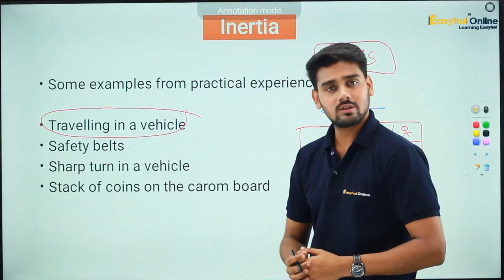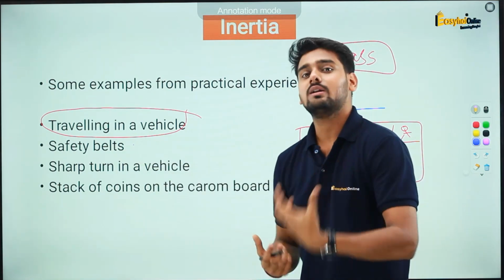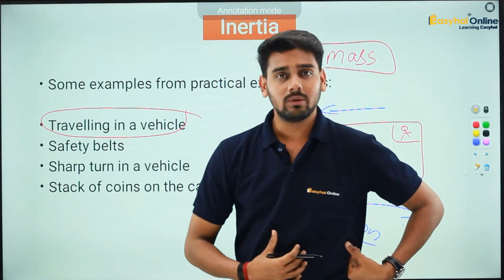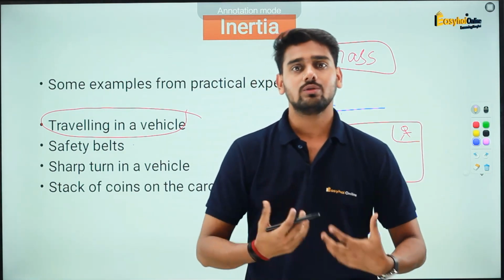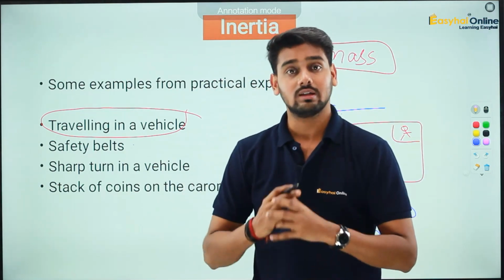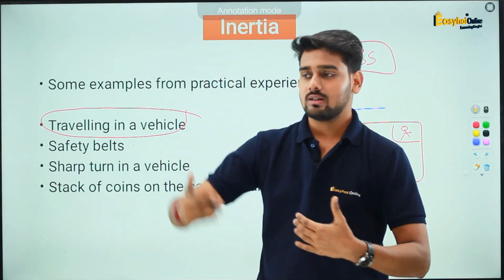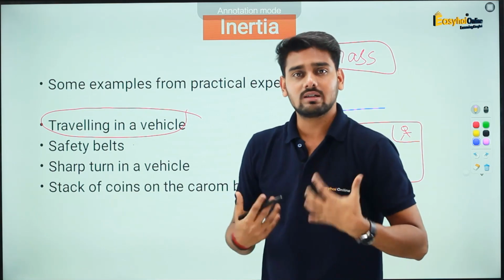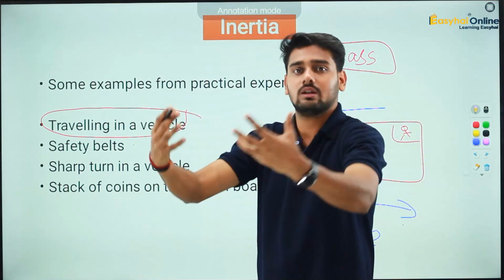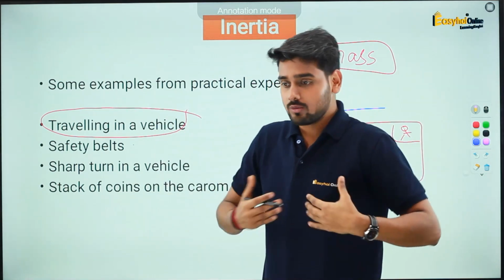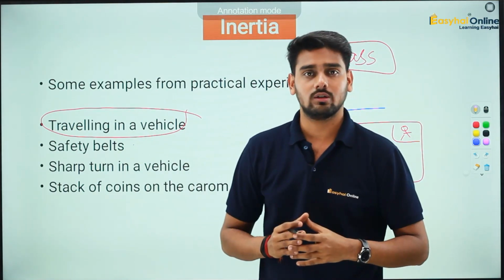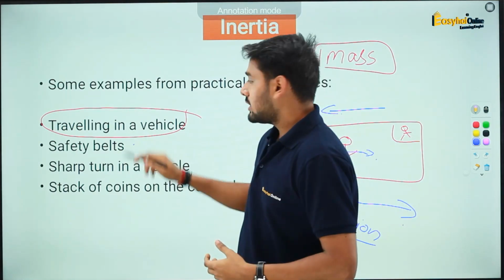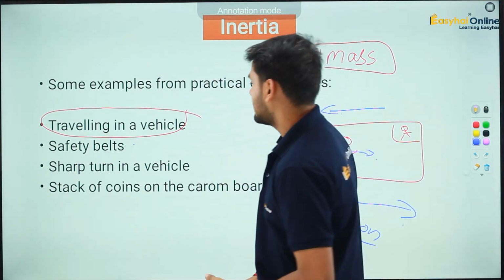This is why we use safety belts. In cars, we usually have safety belts or seat belts, which are used to protect you from falling forwards in the case of an accident. In an accident, the car's change in motion is very sudden and very quick. As a result, your inertia throws your body in the forward direction, because your body wants to keep on moving in the forward direction. And to protect you from that, you have safety belts.